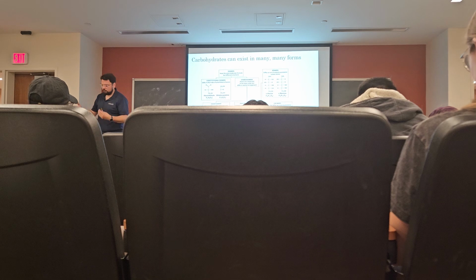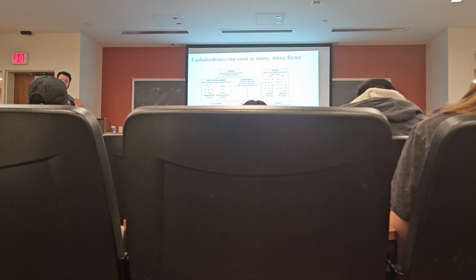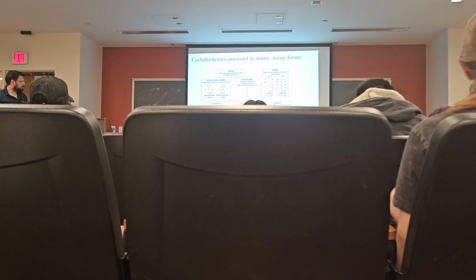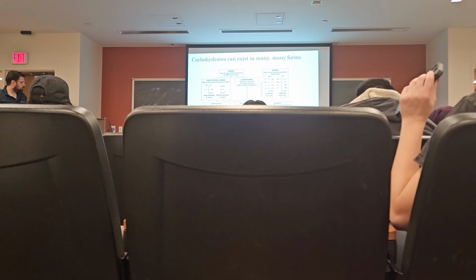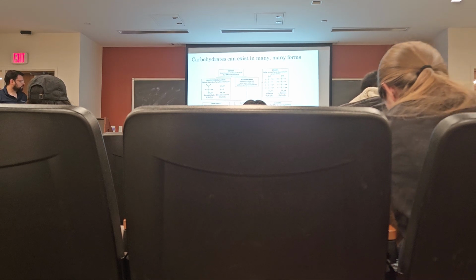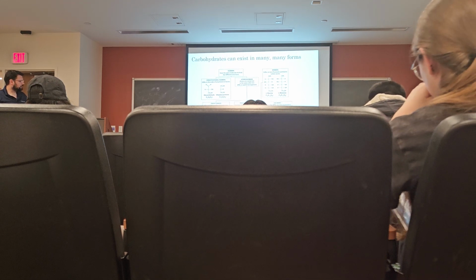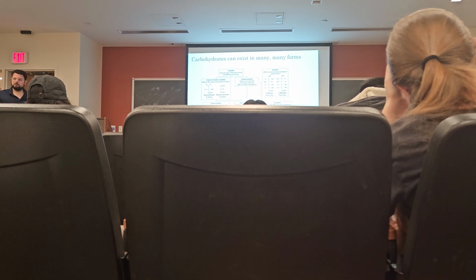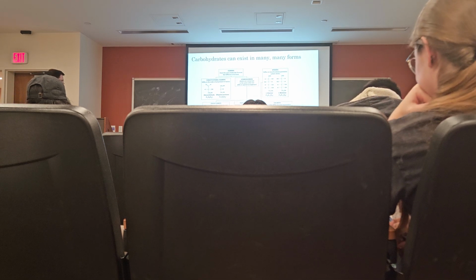Okay, so we look at the Fisher projection and we see, all right, which carbons are asymmetric. So in this case, carbon number 1 is not asymmetric, carbon number 2 is, and carbon number 3 is also not asymmetric. So we only have one chiral center. In order to take the mirror image, we just flip the hydroxyl and the hydrogen to opposite sides. Now we've taken the mirror image, and these are now no longer superimposable.